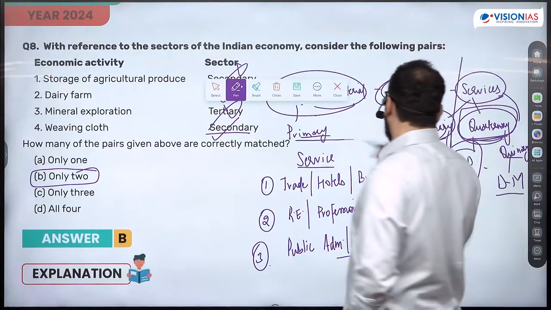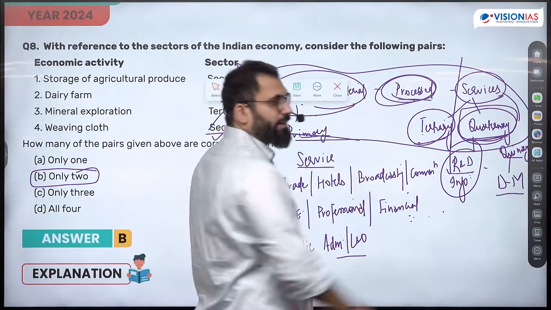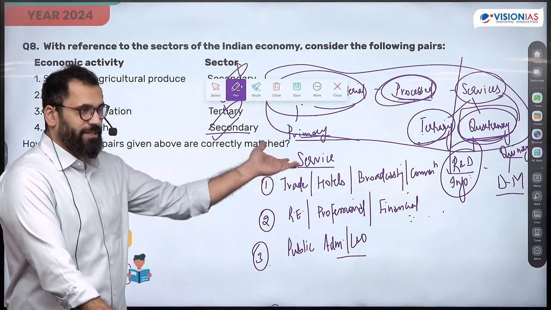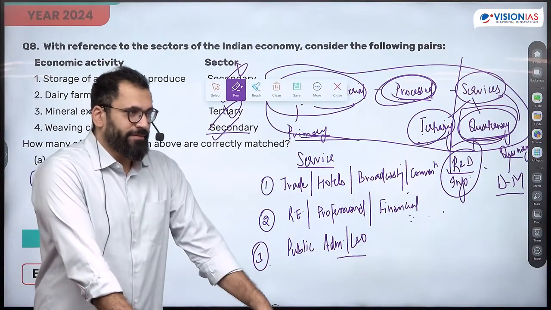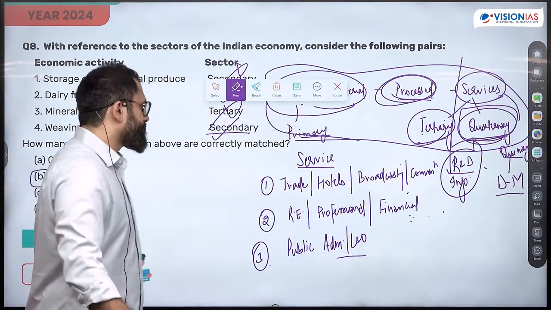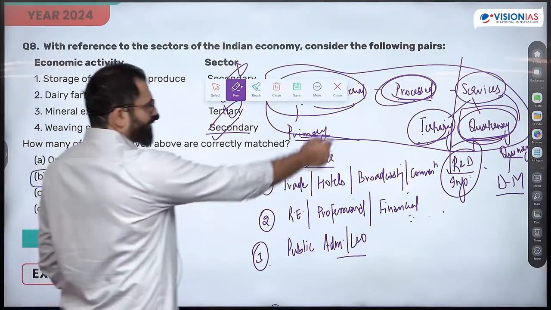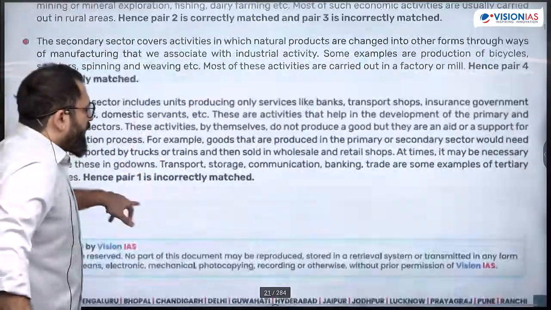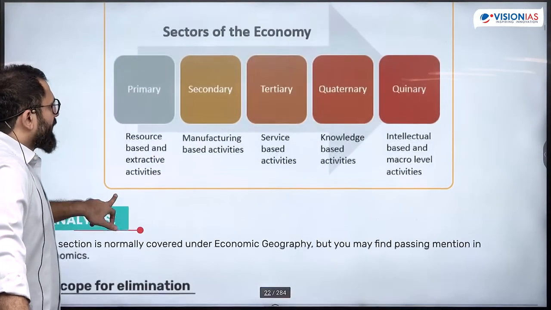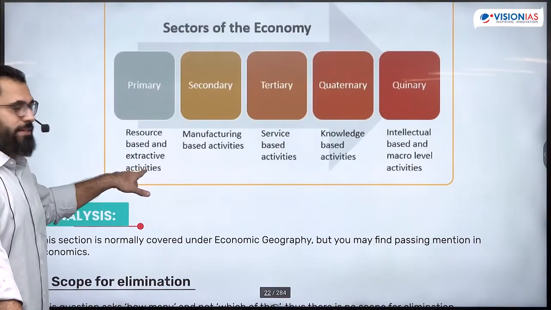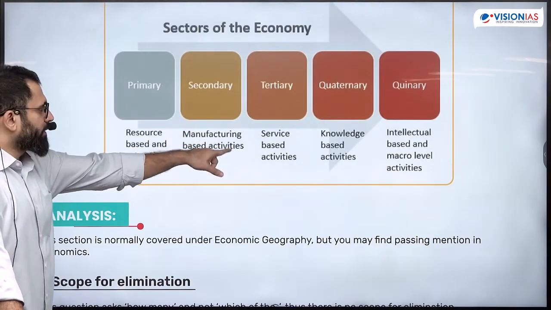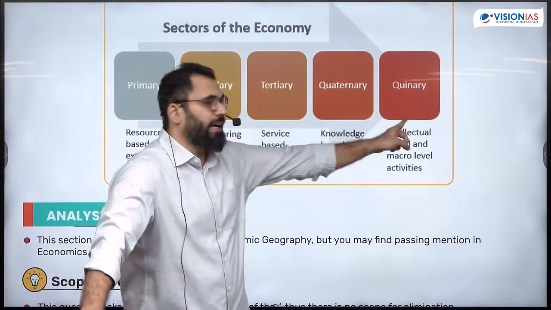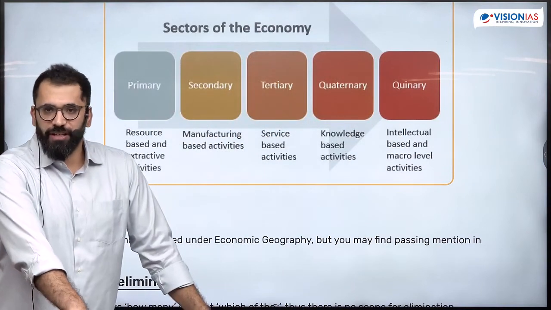In NCERT you will get the detail of which activities fall where: primary, tertiary and so on. This is mostly covered in newspapers, the survey and everywhere. It's just an example, and there is the IT sector also. So you can solve the question based on understanding. This is the sector of the economy: resource based, extraction of natural raw material; manufacturing, processing; service based activities, the basic ones; knowledge based activity. These three are the service sector: tertiary, quaternary and quinary. All three are services only.